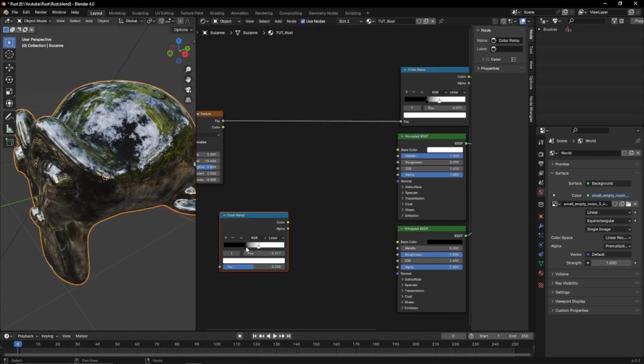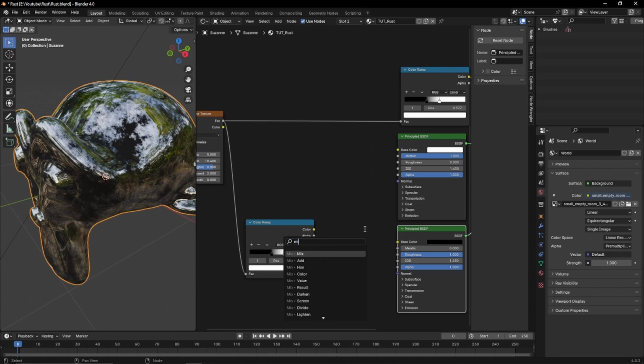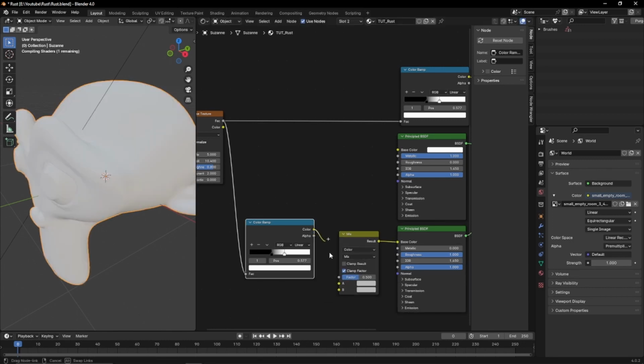We're going to need a second color ramp using the same noise texture as the factor. This color ramp will be used as the factor for our mix color nodes, which will add the color for our rust.